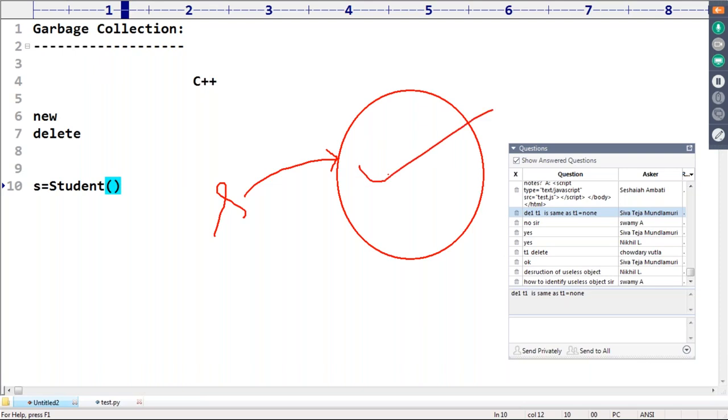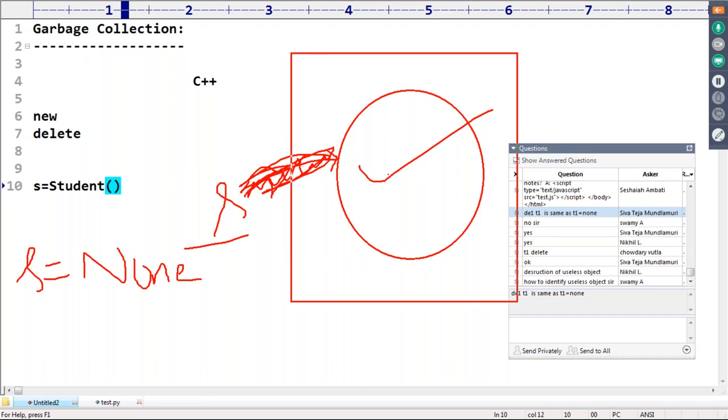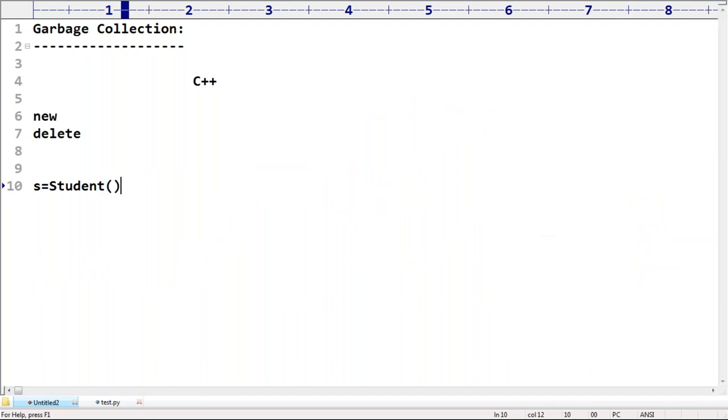Because you can use this object by using s.get_name, get_marks, get_details, like you can ask. Suppose I take s equal to None. Then this reference is not there. Now this object does not have any reference. If an object does not have any reference, you can't use this object. Such useless objects are eligible for garbage collection.